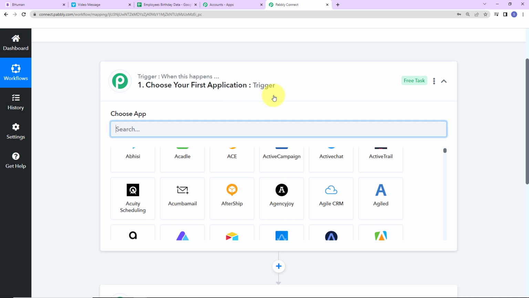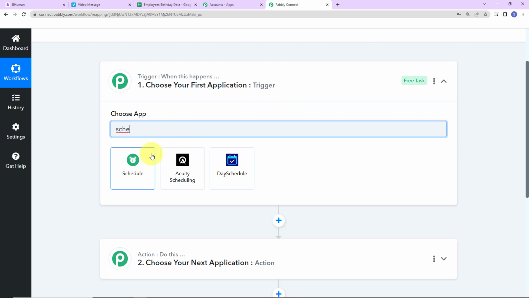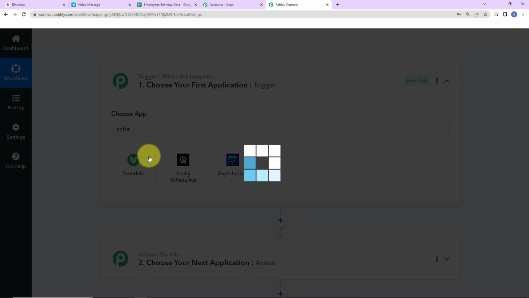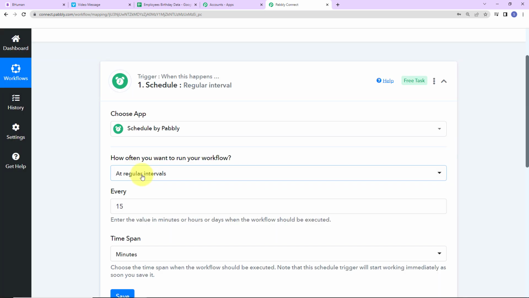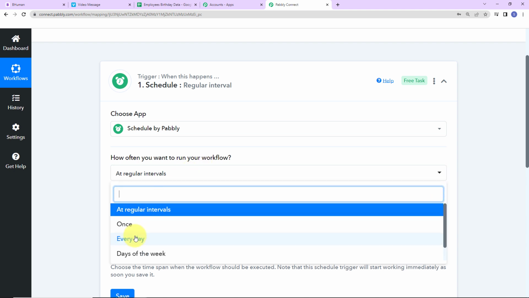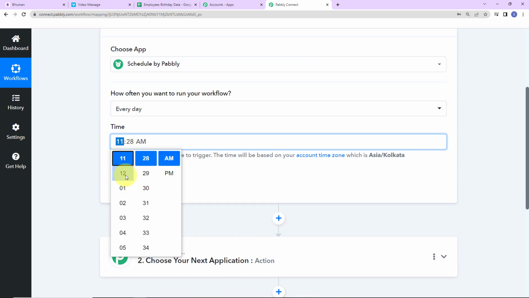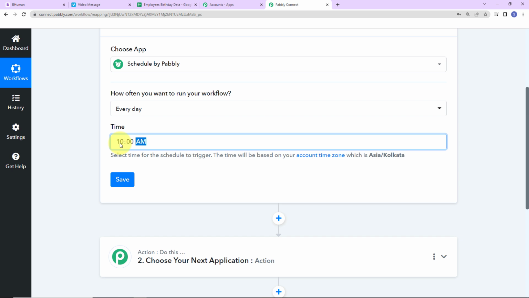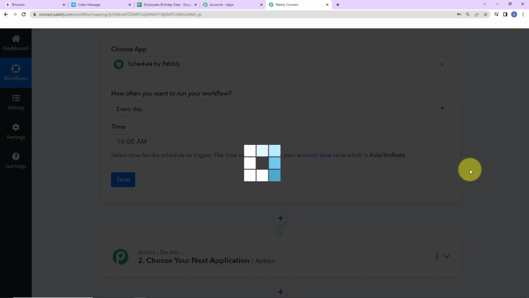Now I want this workflow to run every day so that it can check the Google Sheet whether there's a birthday on that particular date or not. So first of all, I'm going to use a feature by Pabbly which is schedule. So this is going to schedule my workflow. How often do I want my workflow to run? So I'm going to do it every day. Now what time? So let's say every day at 10 o'clock. So here I'm going to mention 10:00. Okay, now I'm going to click on save.